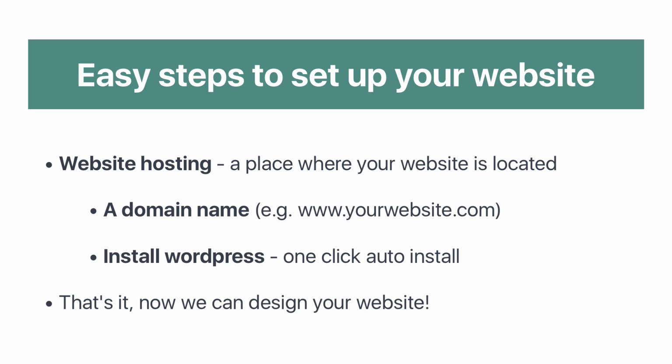Next, you will need a domain name, something like www.yourwebsite.com or www.youtube.com. It's a place where people can actually go to get to your website. Now these normally cost around $10 to $50 a year, but with the host that I recommend, you'll be able to get these for free. And then you just need to install WordPress on your website, and I'll show you exactly how to do it. It's super easy. It's literally just one click and it'll be installed. So that's all you need to do. You need hosting, you need a domain name, and you need to install WordPress. And then once all that's done, we can get onto the fun part, which is designing your website and making it look awesome.